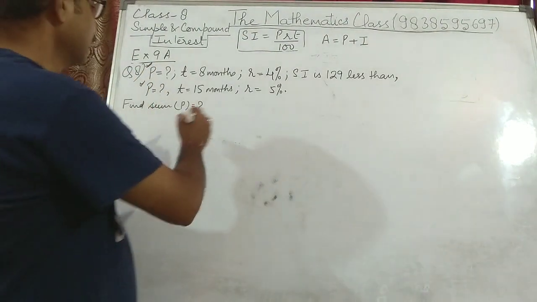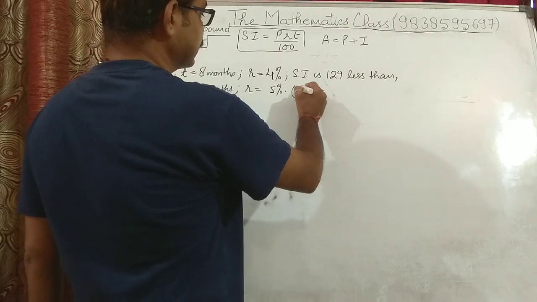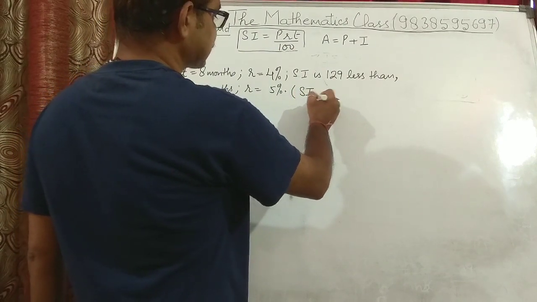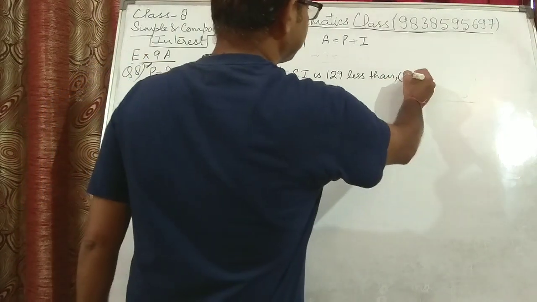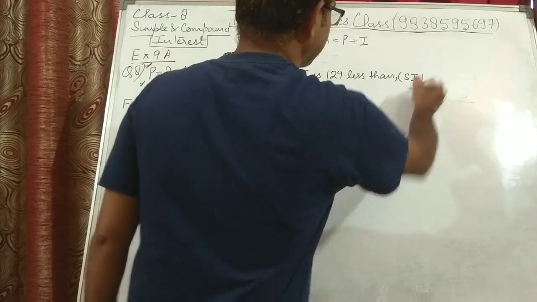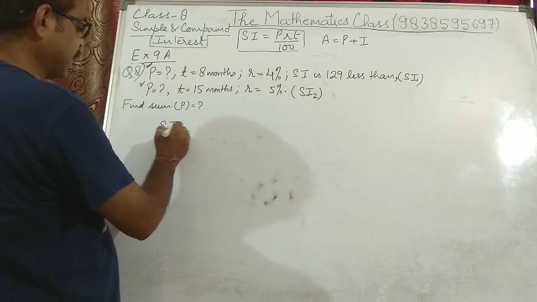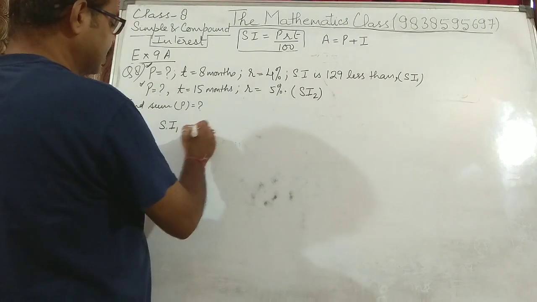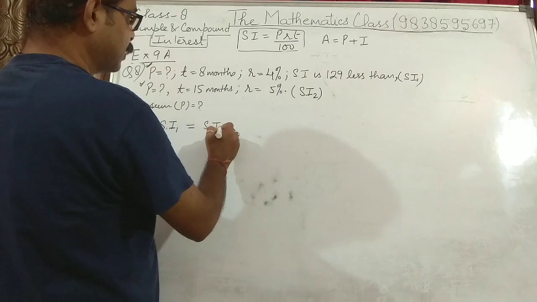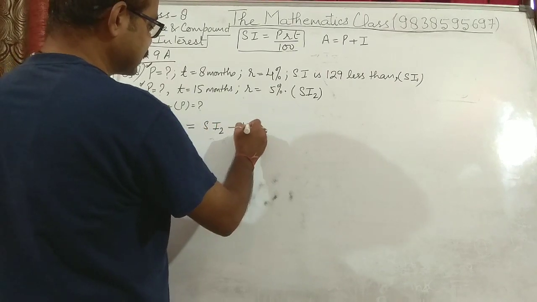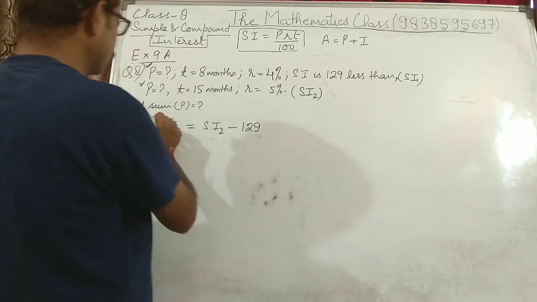Means if I say that interest in the second case is denoted by SI2 and interest in the first case is denoted by SI1, so it is given that SI1 is 129 rupees less than SI2.